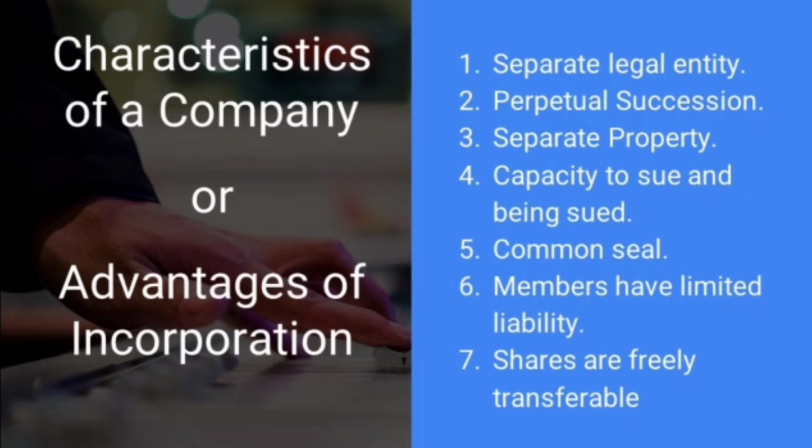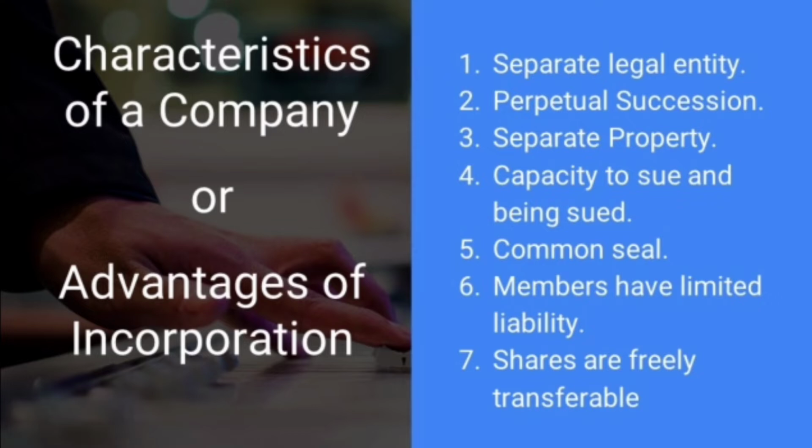Now, let us go into the characteristics of a company or advantages of incorporation. Once a company has been registered with the registrar of companies, it assumes certain characteristics, and it is also known as advantages of incorporation. Let us go one by one.